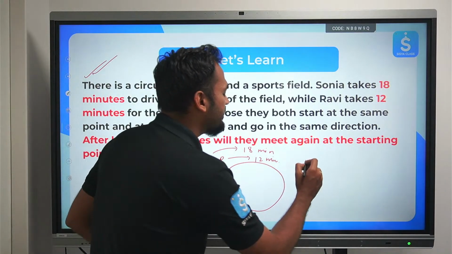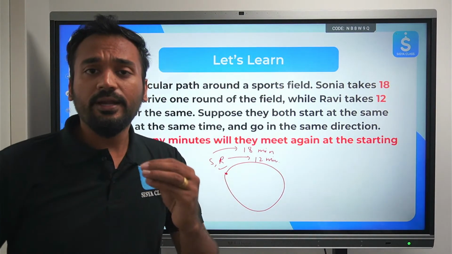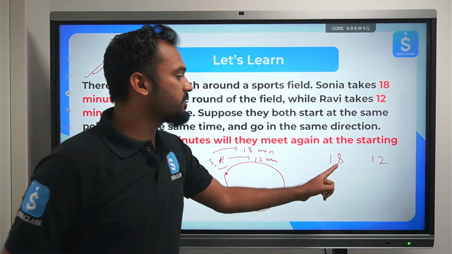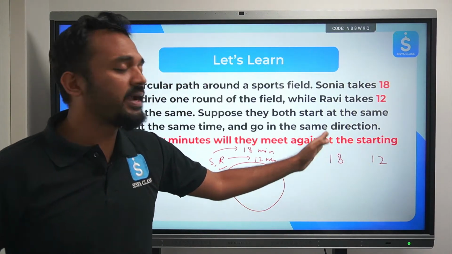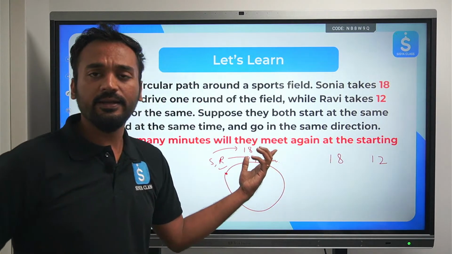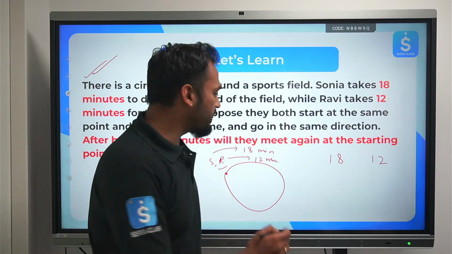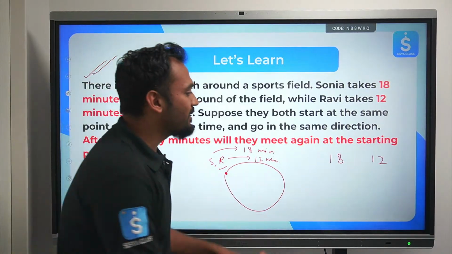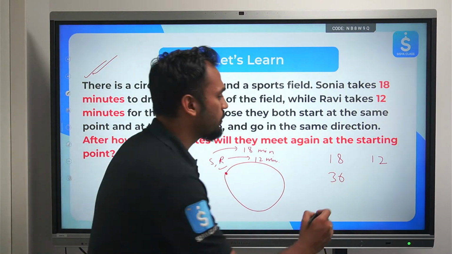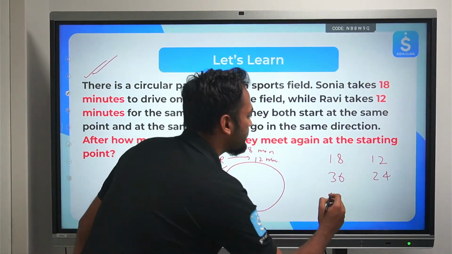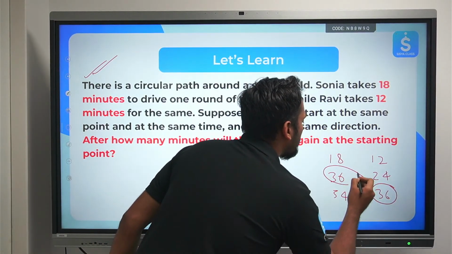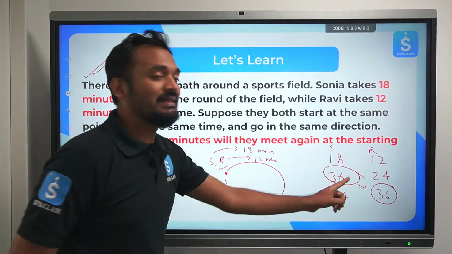So this you can easily find out by using repetition, right? Repetition of these minutes. If I write down 18 and 12, first the 18th minute, the 12th minute. They started at the same time. Then after 18 minutes, when Sonia comes to the same point, it is the 36th minute. Ravi will come to the same point at the 24th minute. Then after the 36th minute, it will be the 54th minute. Then this will be the 36th minute. So 36 is common over here, for both. Correct. This is the concept.